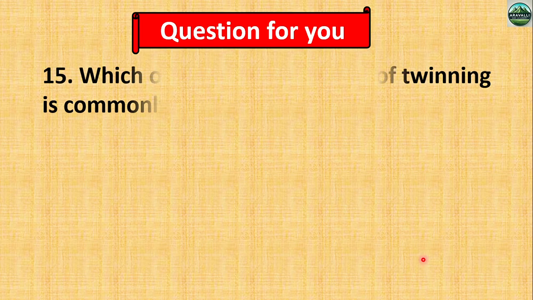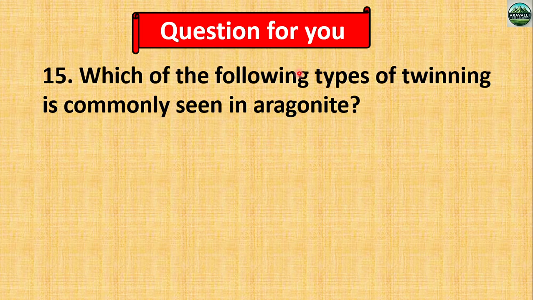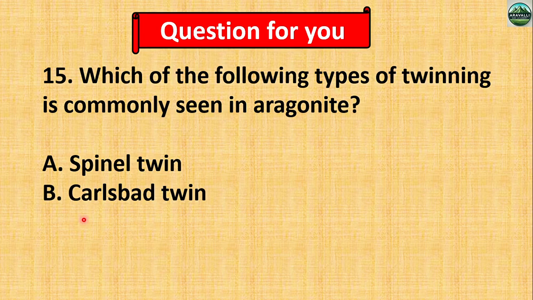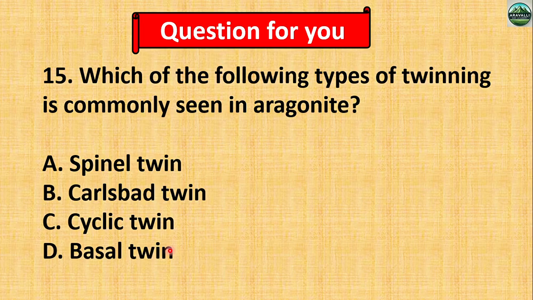Next question for you. Which of the following types of twinning is commonly seen in aragonite? Spinel twinning, Carlsbad twinning, cyclic twinning and basal twinning. So please write the right answer in the comment section.